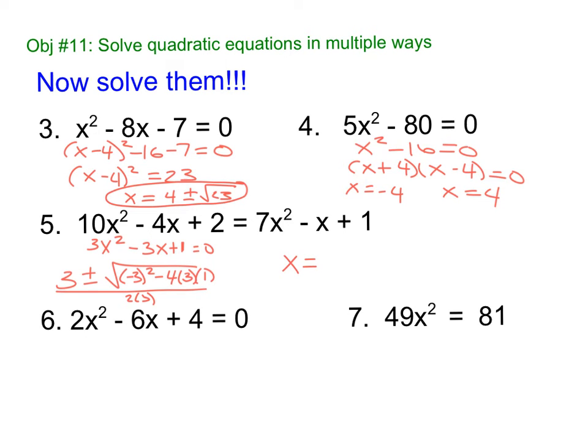So x equals 3 plus or minus all over 6. It's going to be a negative. 9 minus 12 is negative 3. It's a 6 on the bottom. So that is no real solutions. And you can't do anything to that. I know it's hard to read.